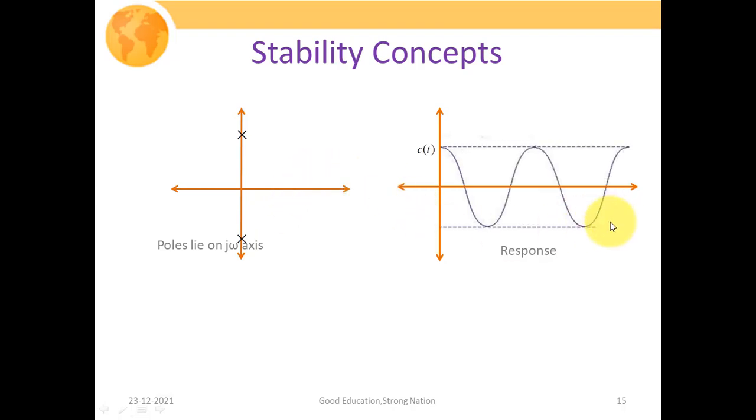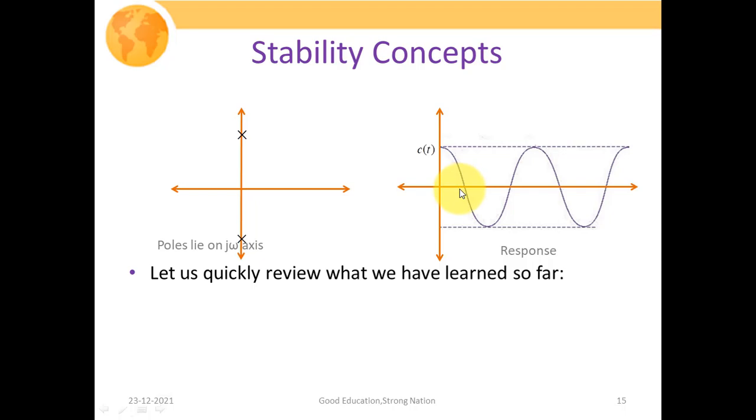The response will look like this: cos of omega t, where this oscillation is due to that term, and this represents the peak amplitude. In our last slide we have already seen that this peak amplitude will be equal to plus 2 and minus 2. So this response is neither growing nor decaying, although it is constantly oscillatory.